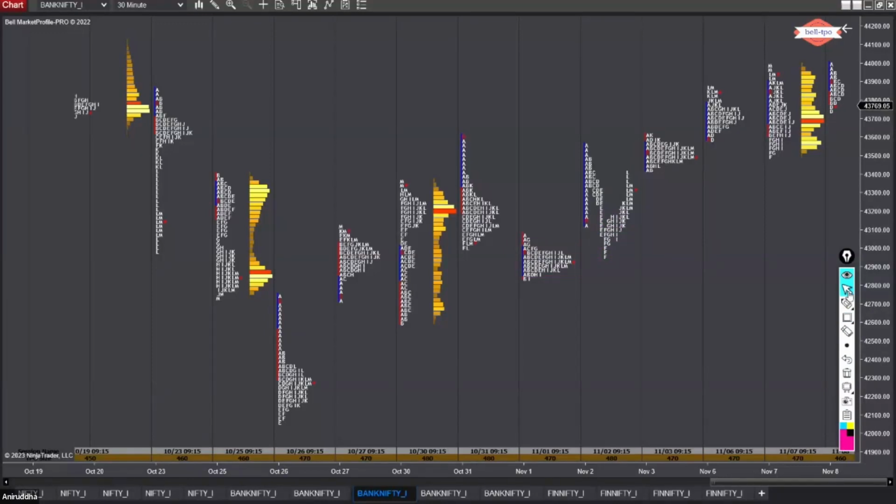Subtle differences. More important is to focus on behavior rather than the names. Whether you call it a test or you call it a donkey, it does not matter, as long as the behavior is consistent that you are trying to monitor. So that is more important. Many people complain about lots of jargon in market profile. Already they say that terminology is complicated, this and that, because people are focusing on terminologies. Why? Because it's easy to sell a terminology. Someone can come to you and say that, okay, this failed auction, it will be revisited in T plus 3 days. That immediately your interest is there and you want to learn everything about that setup so that you can take the next trade. But nobody is focusing on behavior, right?